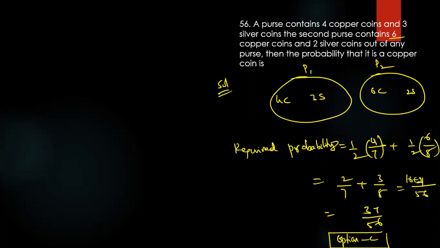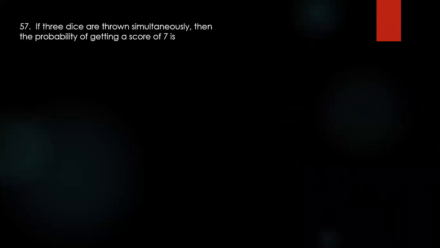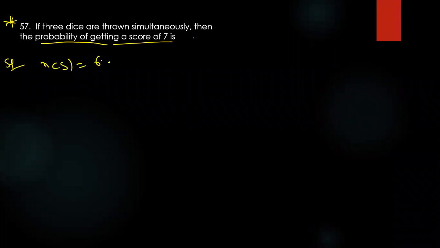All of you maintain the error notes. If 3 dice are thrown simultaneously, then the probability of getting a score of 7. This is an excellent question. See the solution. Generally, what is the sample space? 6 into 6 into 6, that is 216. Now the sum of these 3 dice is 7. See, then what are the possibilities of x in a 1? I can take 1, 2, 3, 4, up to 5 only.